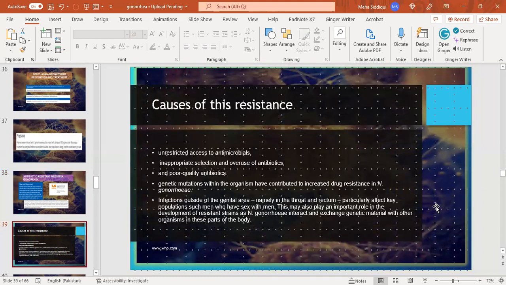Causes of this resistance: unrestricted access to antimicrobials, inappropriate selection and overuse of antibiotics, and poor quality antibiotics. Genetic mutations within the organism have contributed to increased drug resistance. Infections outside of the genital area, like in the throat and rectum, particularly affect key populations such as men who have sex with men. This may also play an important role in the development of resistant strains such as Neisseria gonorrhoeae, which interact and exchange genetic material with other organisms in these parts of the body.